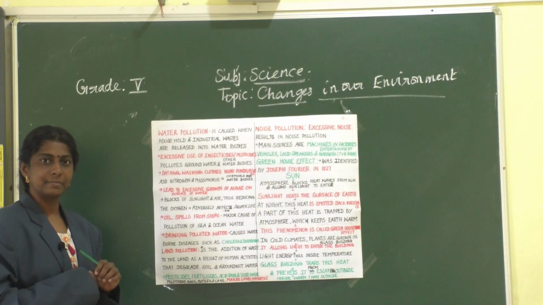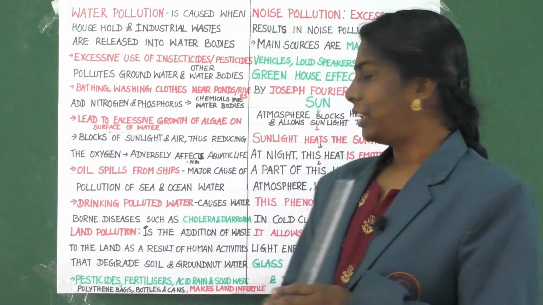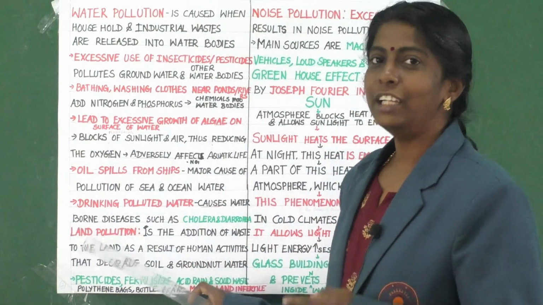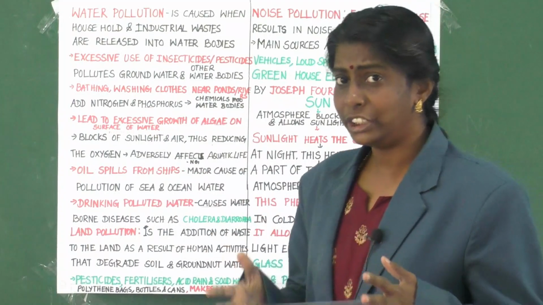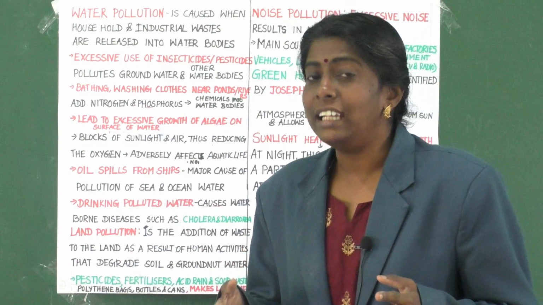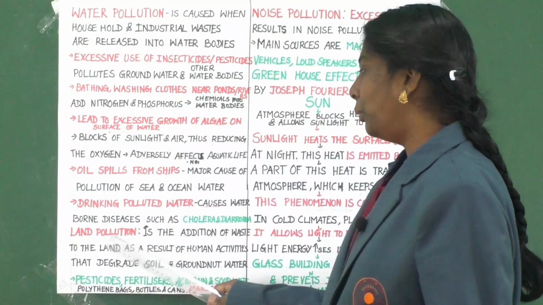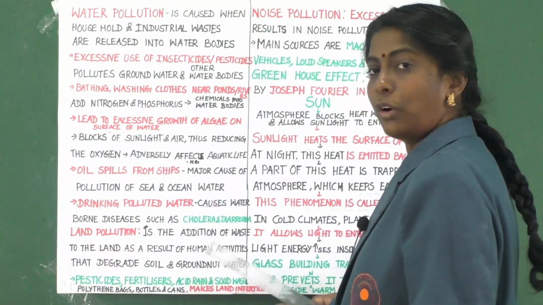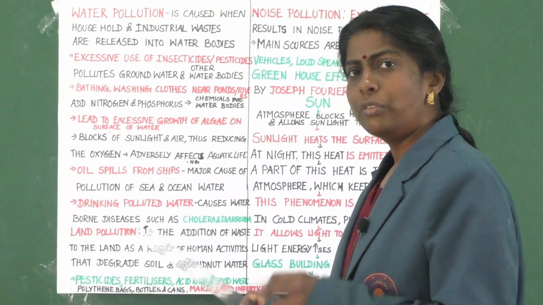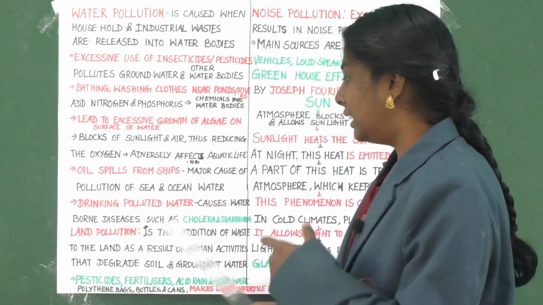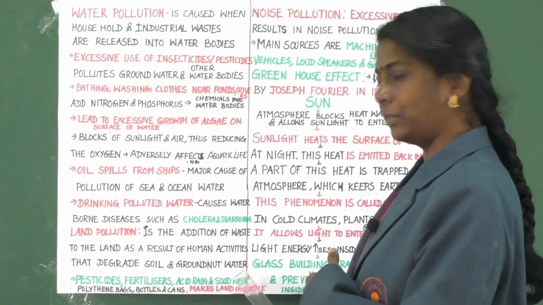Clear children? Yes children. Now let us learn about the next type of pollution, that is land pollution. Okay. So what do you mean by land pollution? Addition of waste to land is said to be land pollution. Land pollution is the addition of waste to the land as a result of human activity that degrades soil and groundwater.